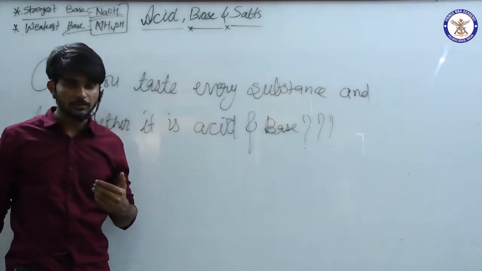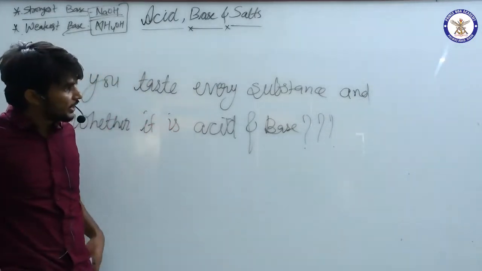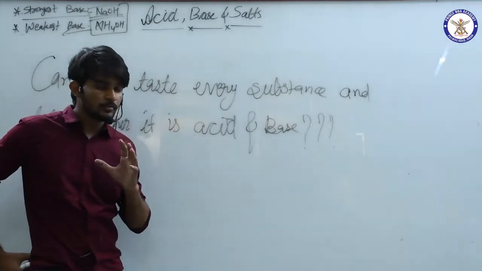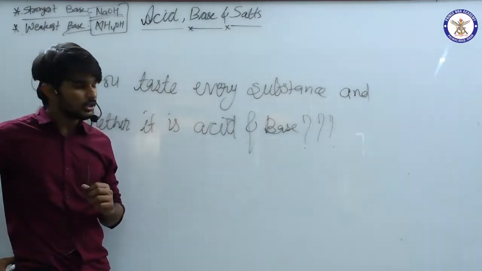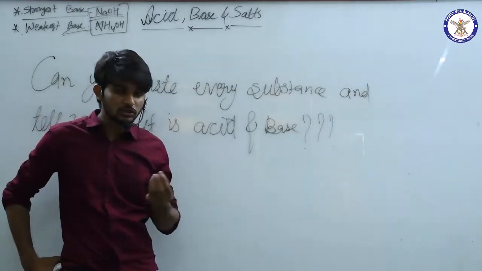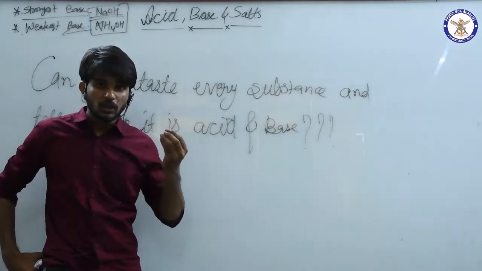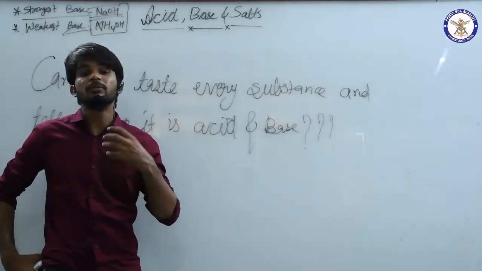Can you test every substance and tell whether it is acid or base? I tell you, hydrochloric acid, that is one of the strongest acids. If you put some drops on a surface, or say the floor of your room, it will be burnt.